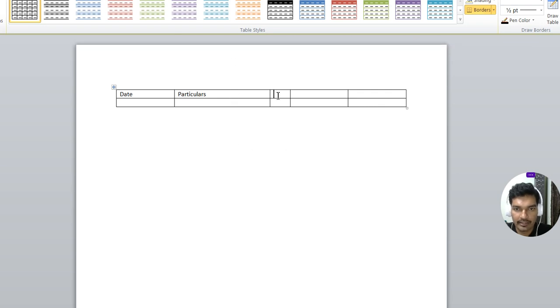Theoretically, we need not write anything in this column. Credit rupees. In the particulars column, we need to write the journal entry.